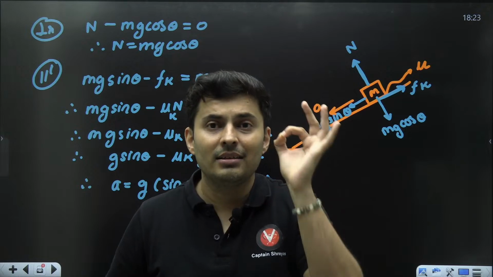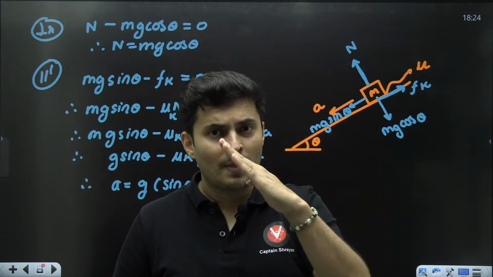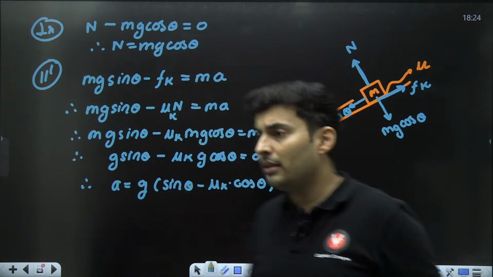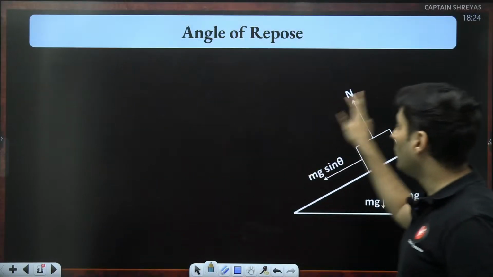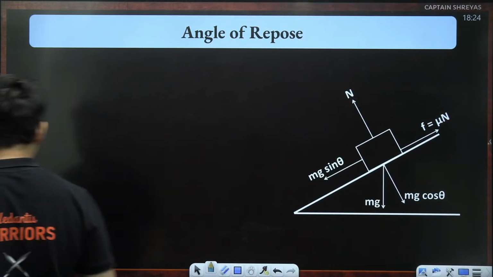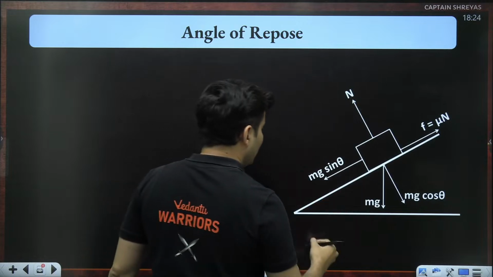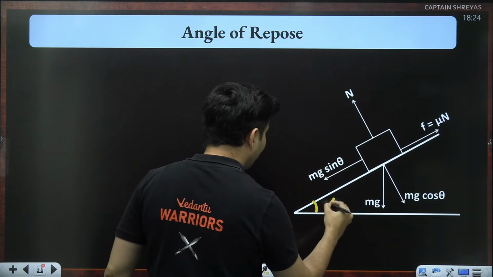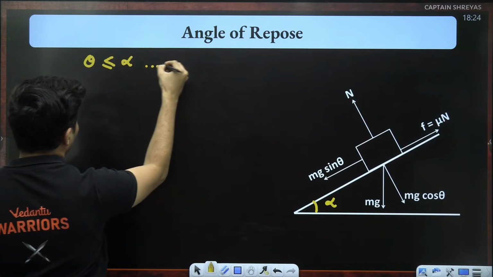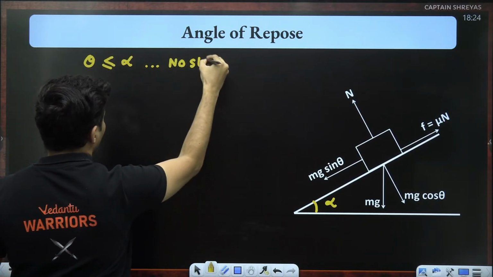So that's why the angle till which you can maintain things at rest is very important, and that angle is called the angle of repose. Usually the symbol for that is alpha. So for theta less than or equal to alpha, there is no slipping.